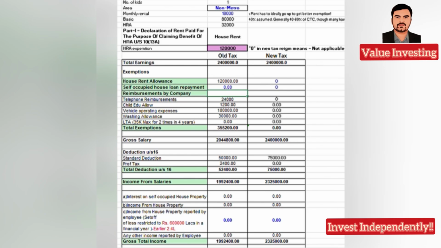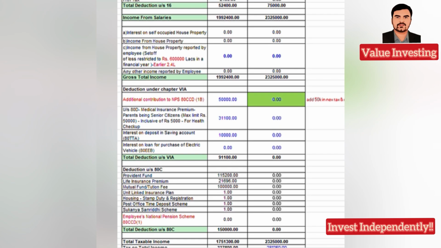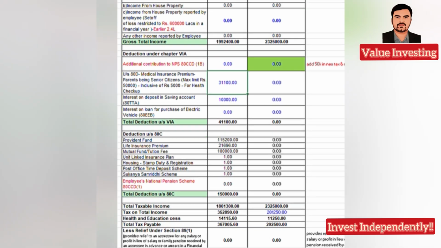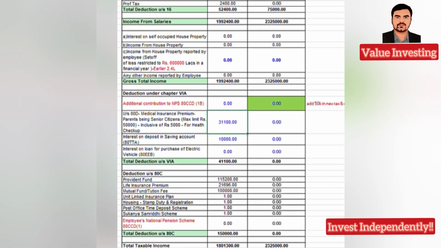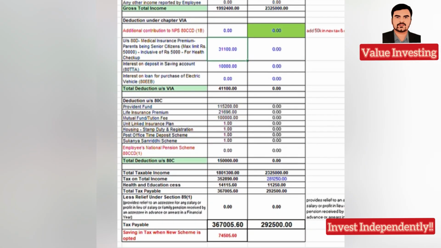home loan 0, if you repaid the complete home loan, or if you have now taken a home and you are still on rent, well, good enough, no problem. And if you make NPS also 0, the NPS contribution of 50,000 in addition to the ATC contribution, so that 50,000, if you make it 0, then you have 75,000 or 74,500 savings if you are opting for the new tax rate.